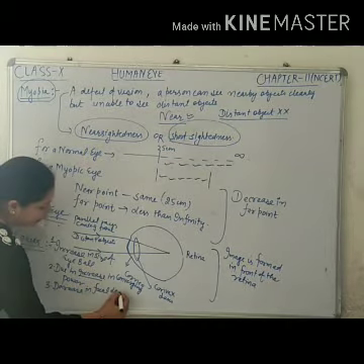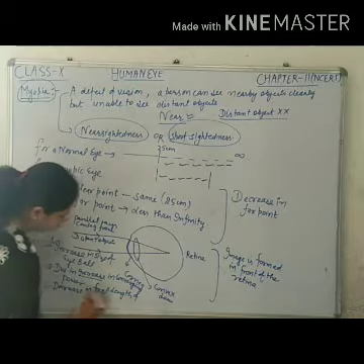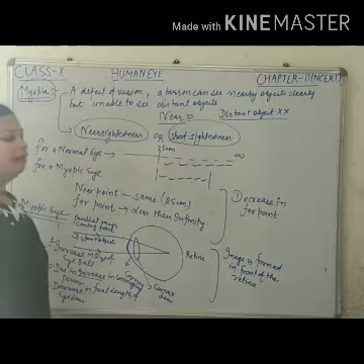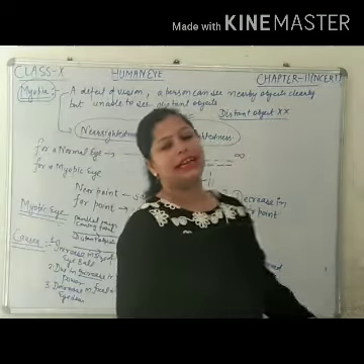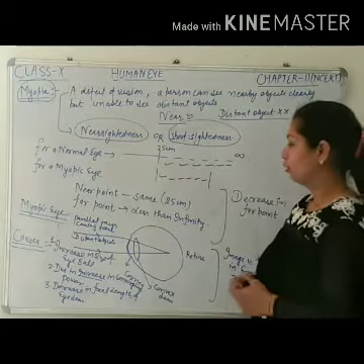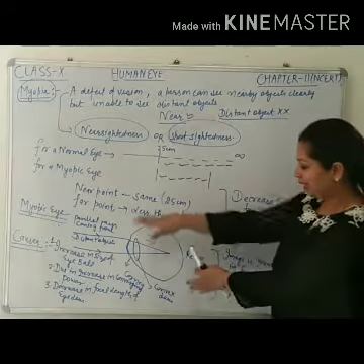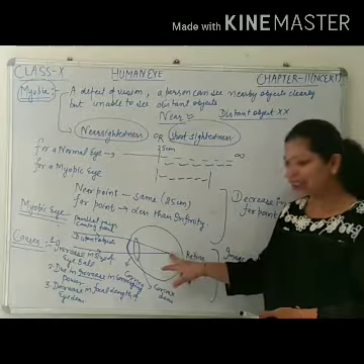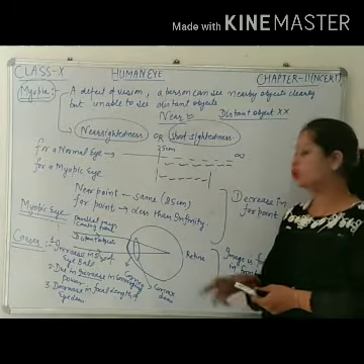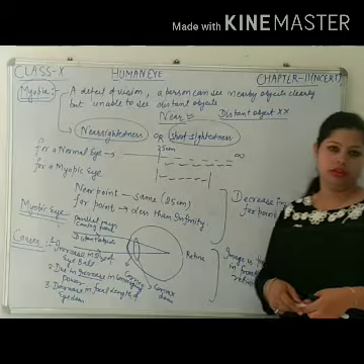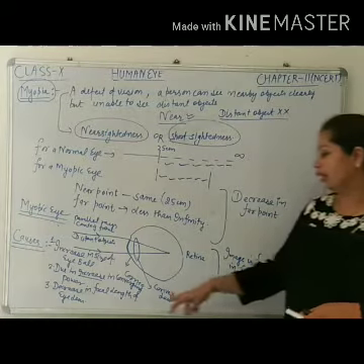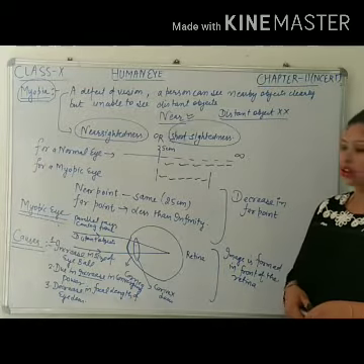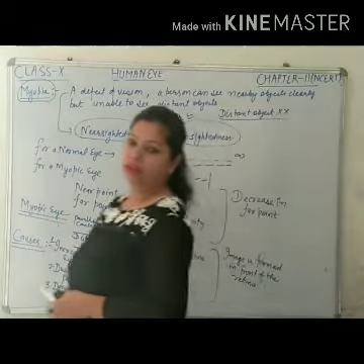Why am I mentioning here decrease in focal length of eye lens? Because power and focal length are inversely related to each other. So, what may be the cause? Number 1, increase in size of eyeball. Number 2, increase in converging power, ability to converge of our eye lens. Or number 3, decrease in focal length of eye lens. So, these are 3 possible causes for myopia to occur.